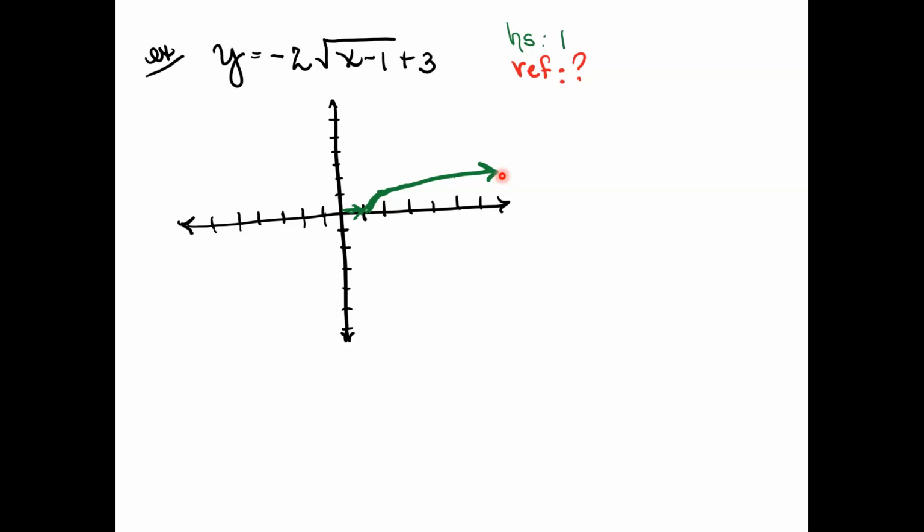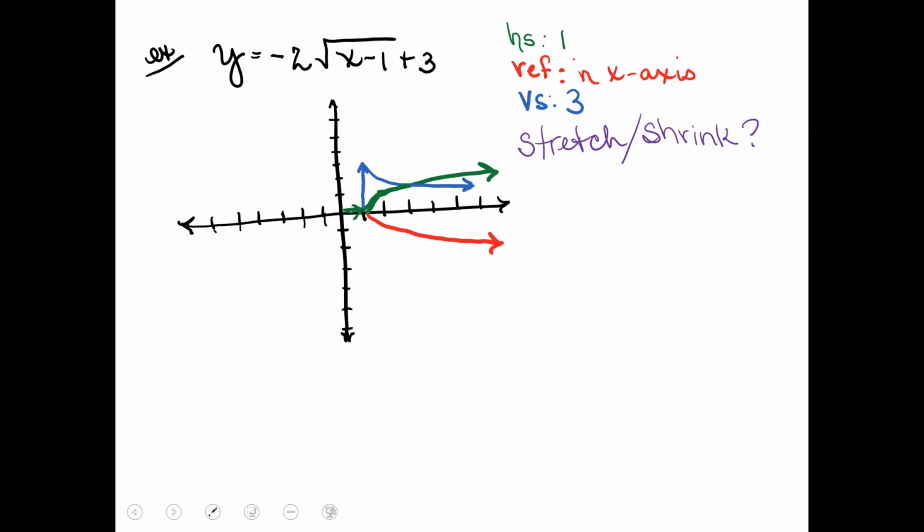All right, then do you have a reflection? Yes, because you now have a negative out in front of the entire function. That's a reflection in the x-axis. So let's take our green graph and let's reflect it in the x-axis. All right, then do you have a vertical shift? Well, yes. This +3 is going to cause a vertical shift of a +3. So we're going to take that red graph that we had just drawn and we're going to go up 1, 2, 3, and then we're going to draw the exact same thing.